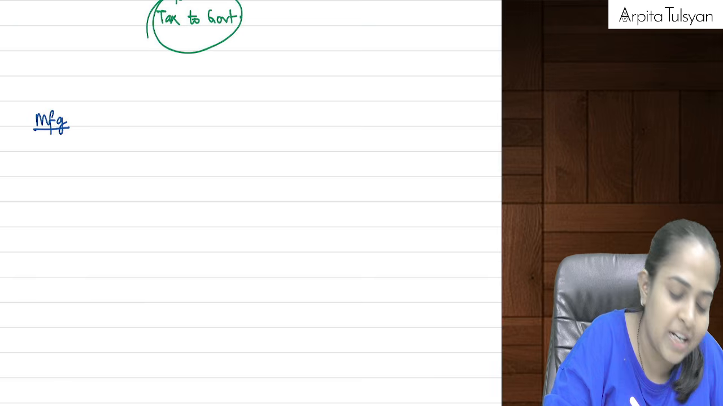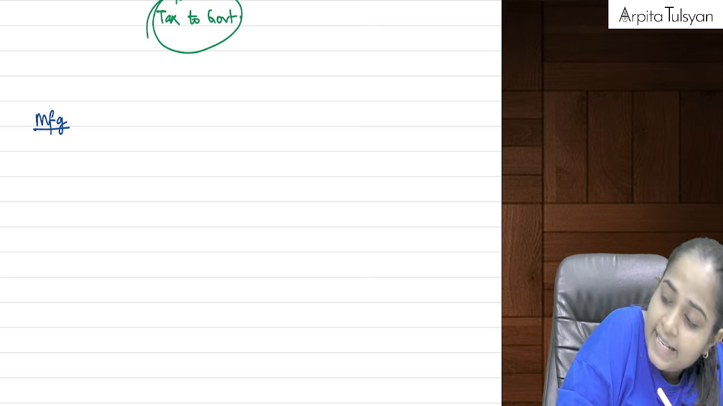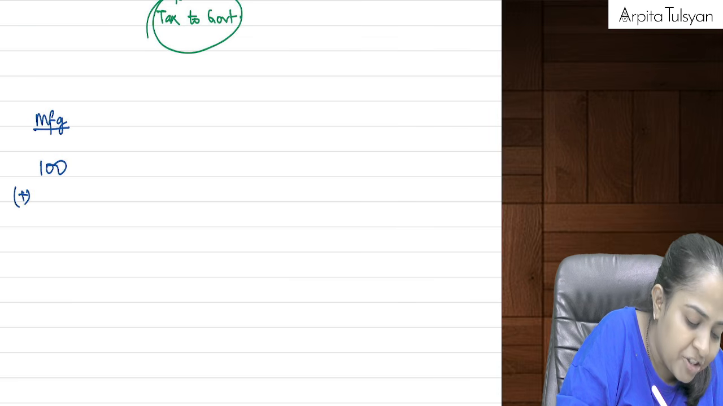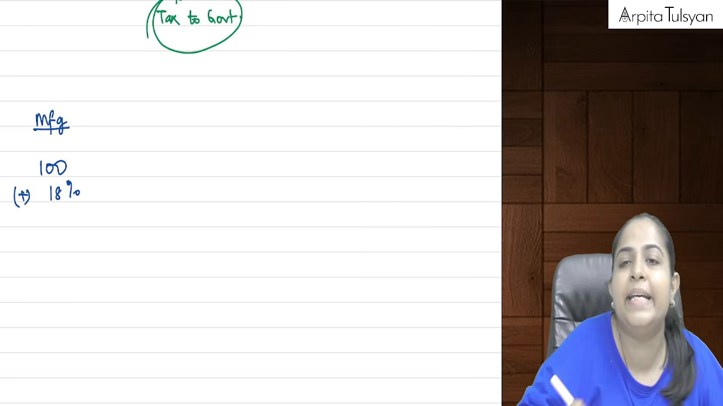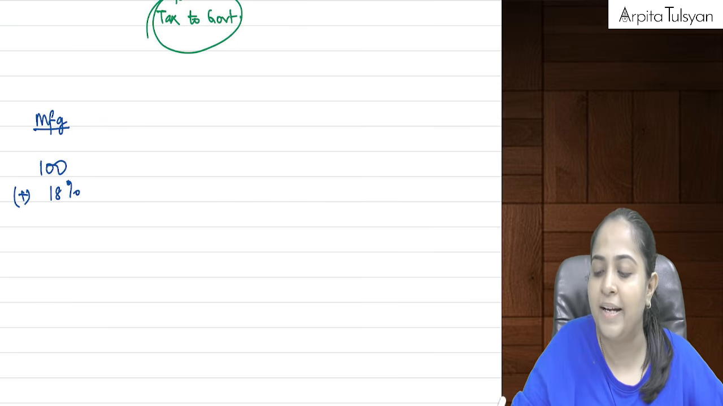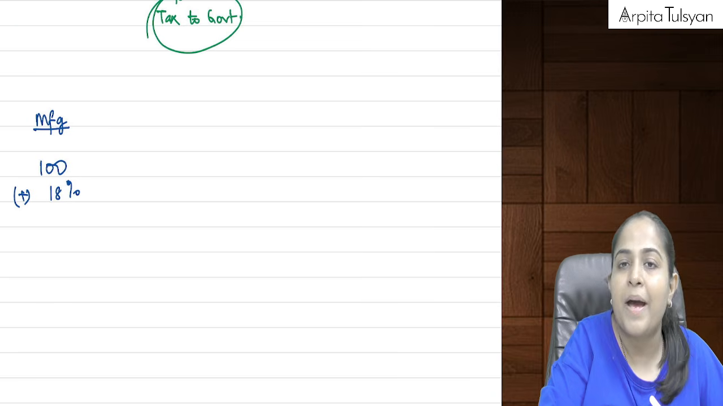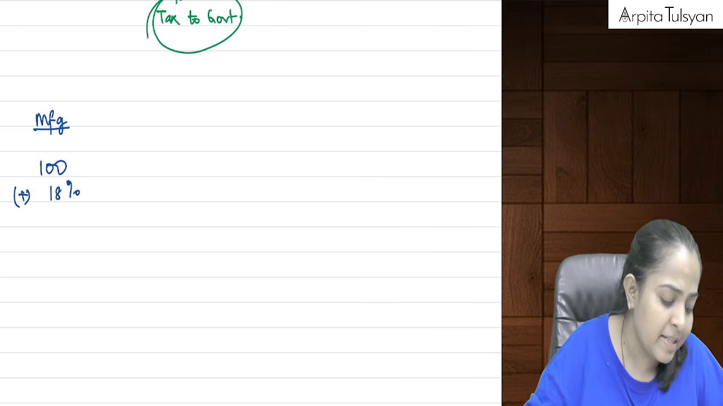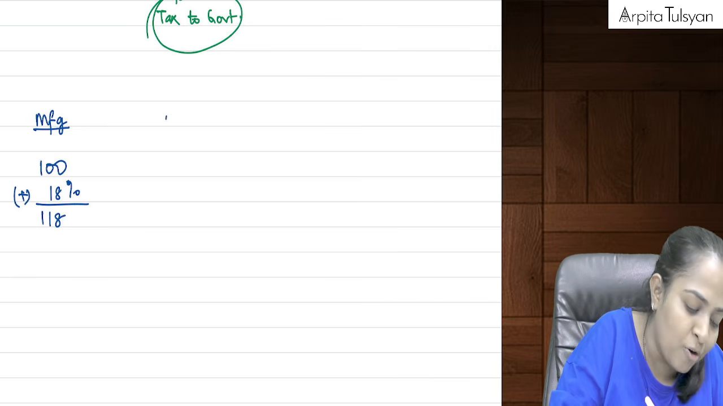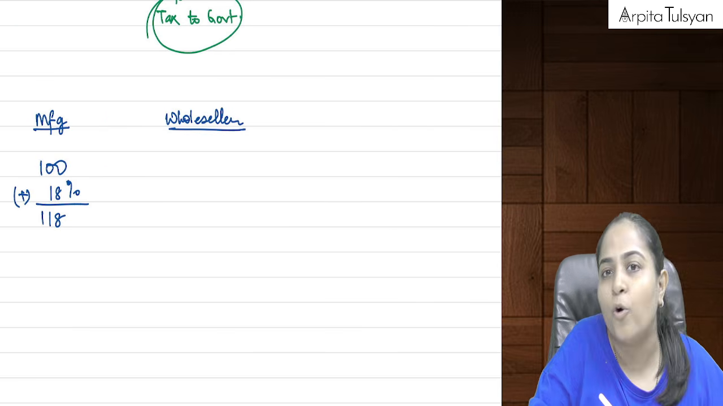The manufacturer is going to sell that pen to a wholesaler. Let's say, for example, he is selling at rupees 100 plus a GST rate of 18%. Please try to understand this; you will be able to understand the fundamental in a very nice manner. So the manufacturer is selling at 100 rupees plus 18% GST, so he is collecting 118 rupees from the wholesaler.